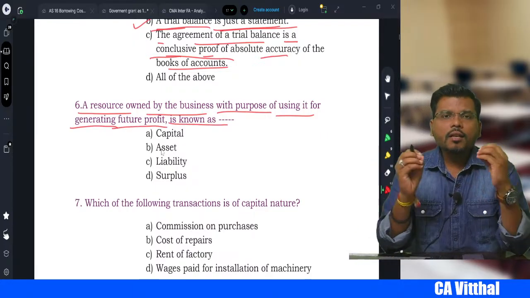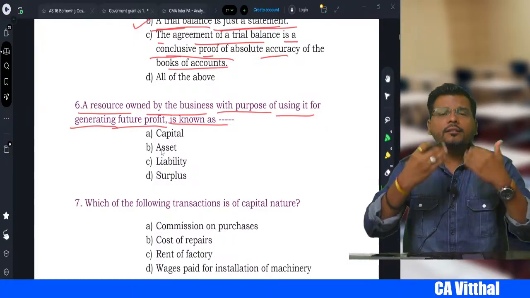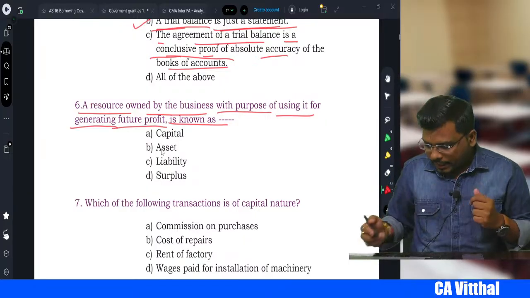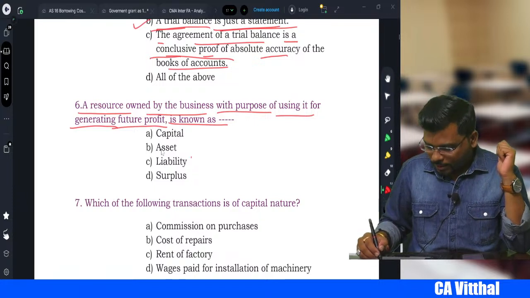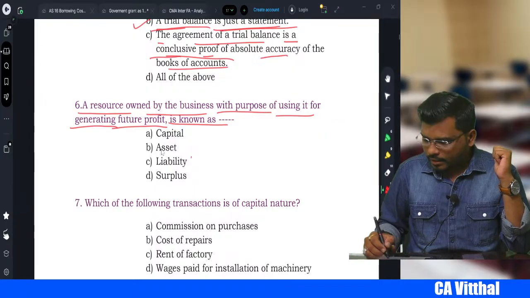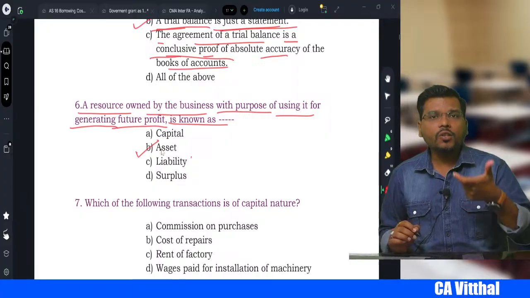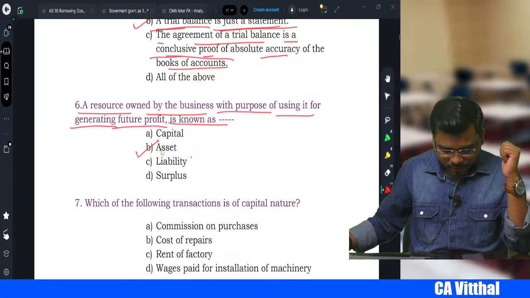If the business is using some resources to generate the profit, we call that resource what? Is it a capital, an asset, a liability or surplus? We call that what, my dear student? It is an asset, because an asset is only used to generate revenue for the business, right?